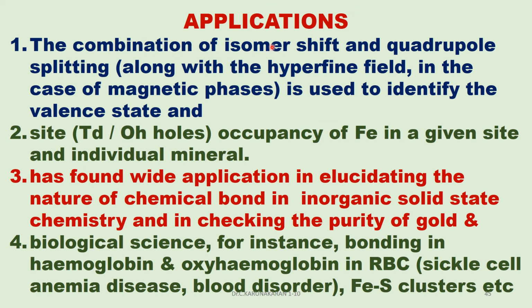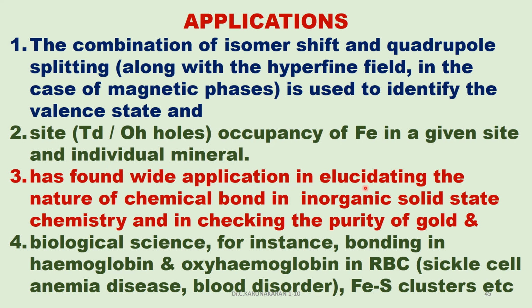What are the important applications of Mössbauer spectroscopy? The combination of isomer shift, quadrupole splitting, and hyperfine splitting in the magnetic phases is used to identify and determine the valence state, spin state, coordination state, etc. Site occupancy, whether the ion is present in tetrahedral holes or octahedral holes, can be studied for the solid state in a given site, a given mineral.